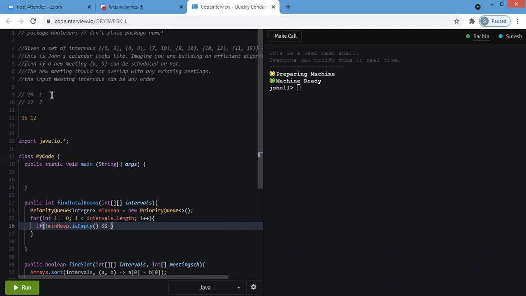So in a priority queue, we need only whatever meeting start, like if we start from 7 to 10. So we just need to check if this meeting ends before 10 or not. If it ends, then we could. Otherwise, this value will remain in the priority queue until we find